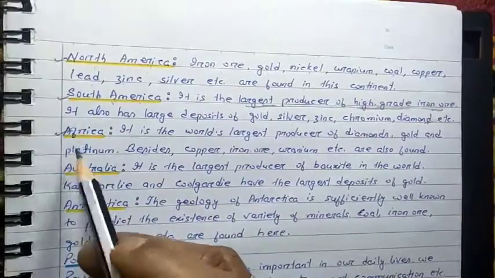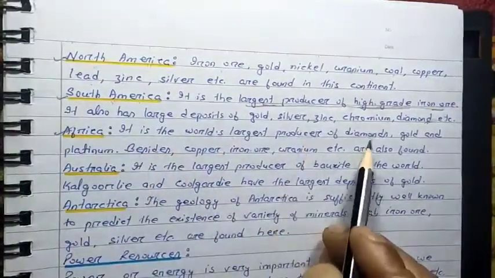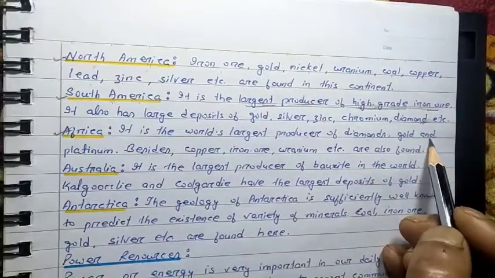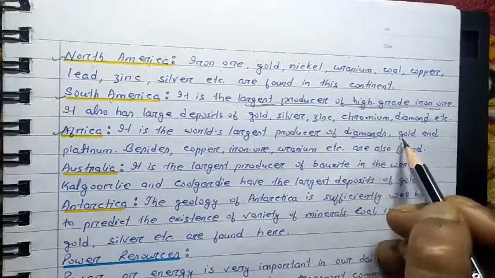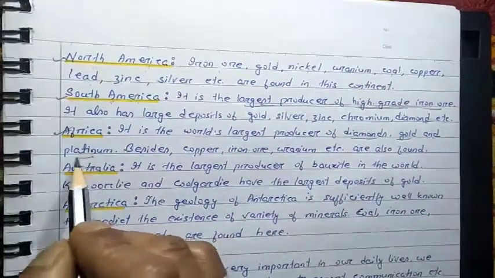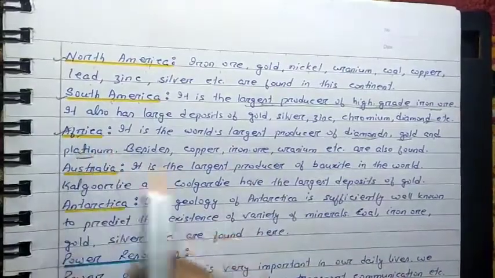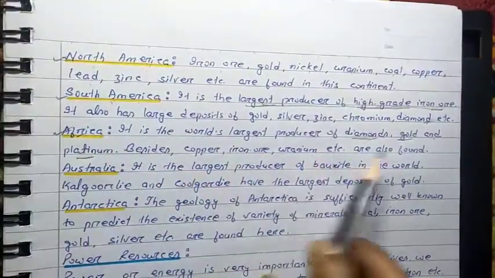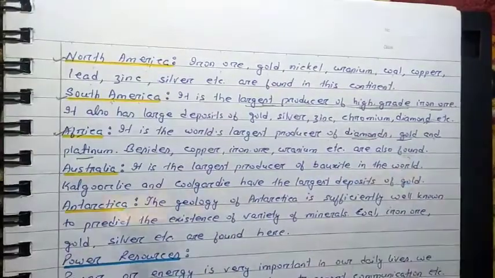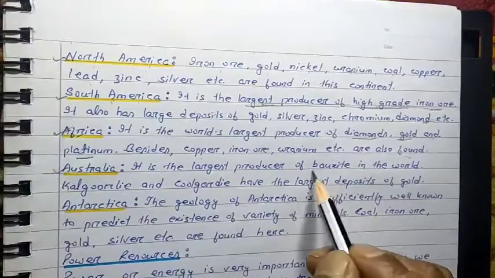Africa, you know, is known as the black continent. It is the world's largest producer of diamonds, gold and platinum. The three costliest minerals, diamond, gold and platinum, are produced most by the continent of Africa. Besides this, copper, iron ore, uranium, etc. are also found in Africa. Australia is the largest producer of bauxite in the world.